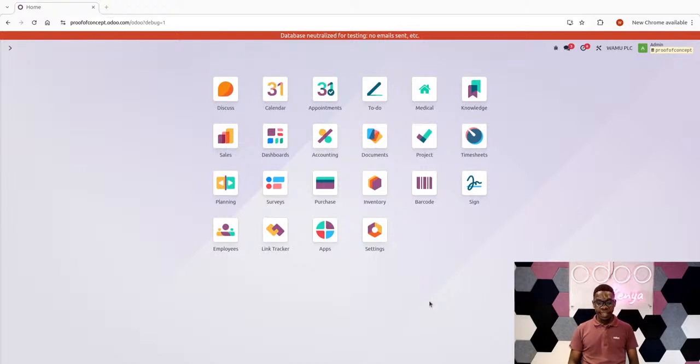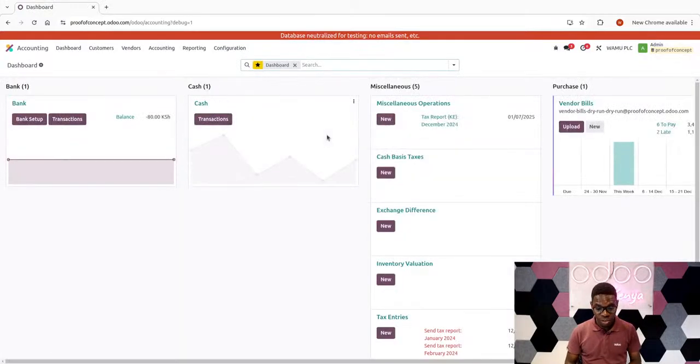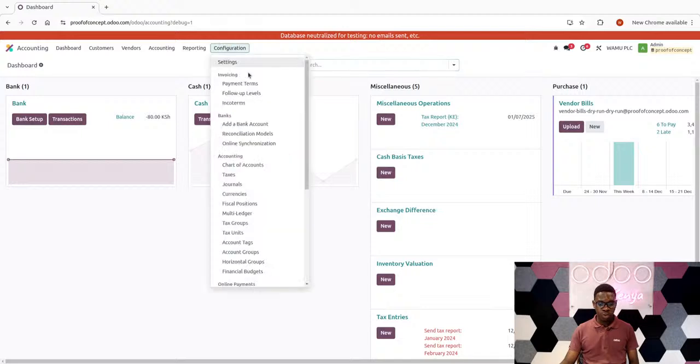From here, the key thing that you're supposed to understand is, as we had already demonstrated earlier, it's a suite of applications. So we have a list of so many applications to solve different business requirements. But for this case, we'll be purely focused on the accounting application. And that is where our attention will be fully focused. In the accounting application, we'll go straight into the settings so that you can understand a few things we have pointed out earlier.